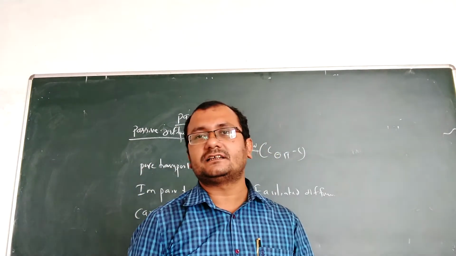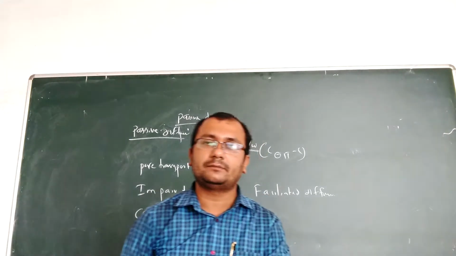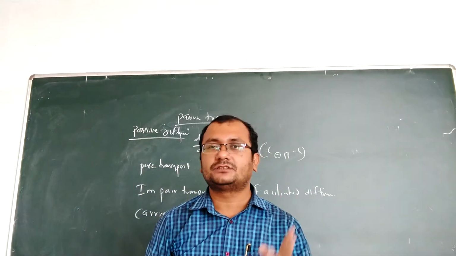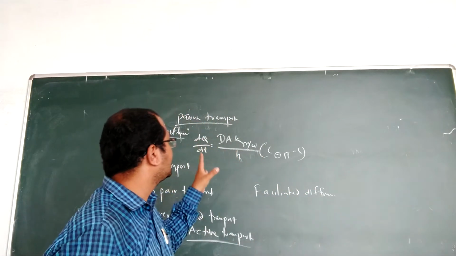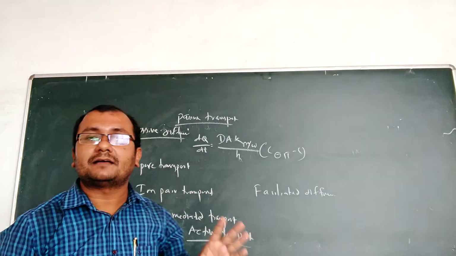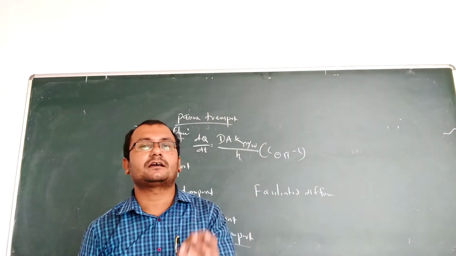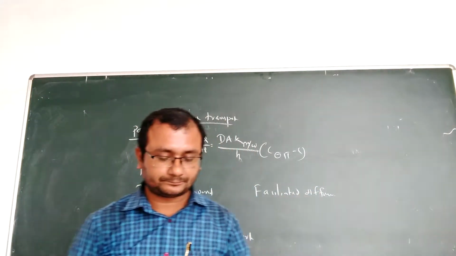If it is ionized, the absorption will be slower. So in this mechanism, more drug is absorbed in the non-ionic form, and that's why 90% of drugs are absorbed through this mechanism.